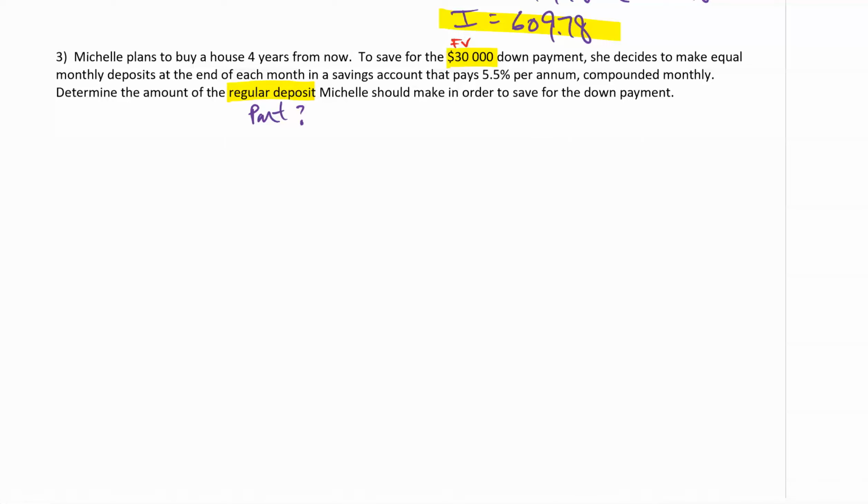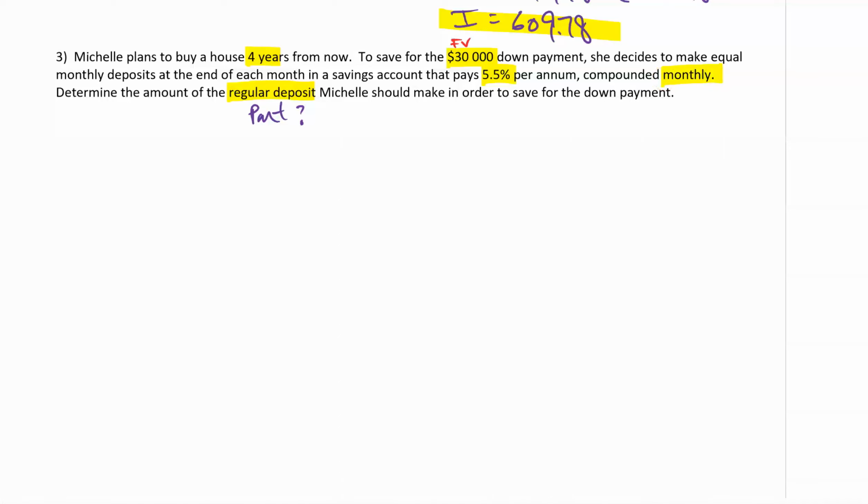Okay, so we got a lot of details. We got 4 years. She decides to make equal monthly payments. Of course, that's the PMT at the end of each month, right? Because that's simple, ordinary, in a savings account that pays 5.5% per annum compounded monthly, okay? So I think that's all the details we need.